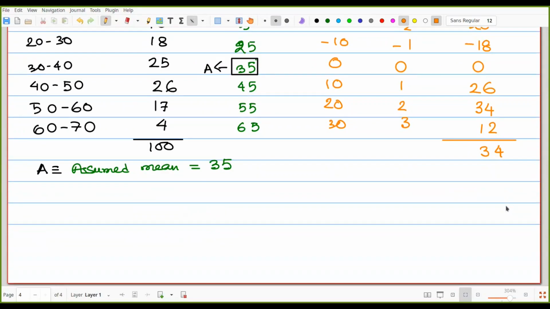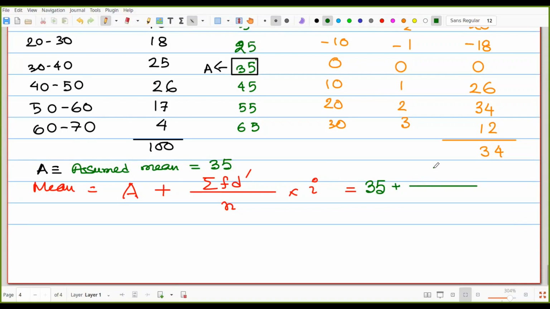Okay, so write down the formula once again. For the mean, we have assumed mean plus summation of f d dash upon n into i. So A is equal to 35, we have chosen. Then summation of f d dash, that is 34. Total number of items n is equal to 100, into i, that is 10. And that is giving us 38.4.